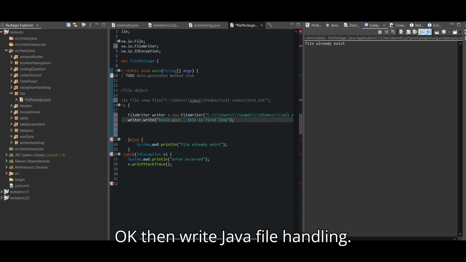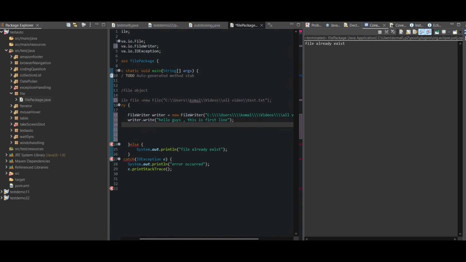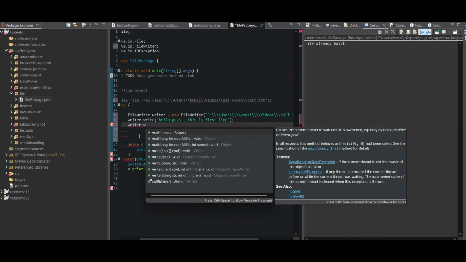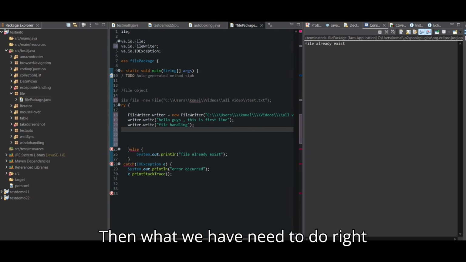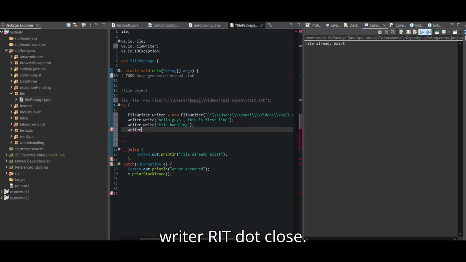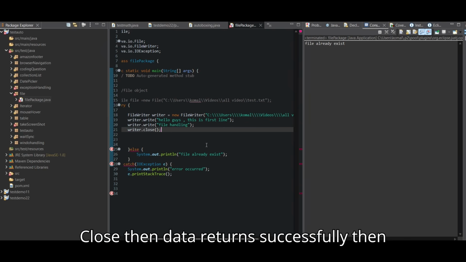Then write Java file handling. Then what do we need to do? Writer dot close. Then data written successfully.